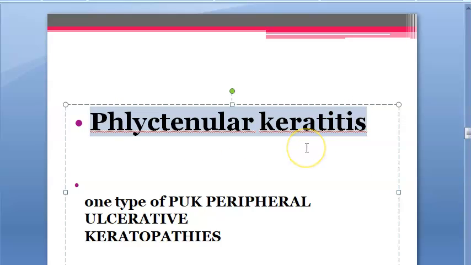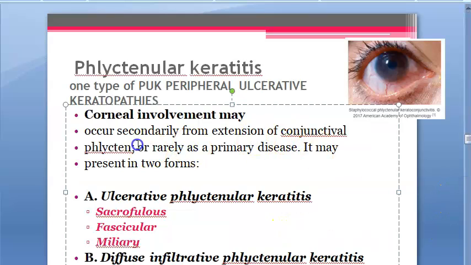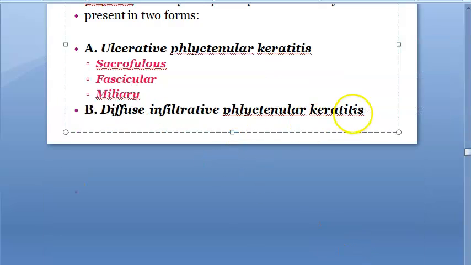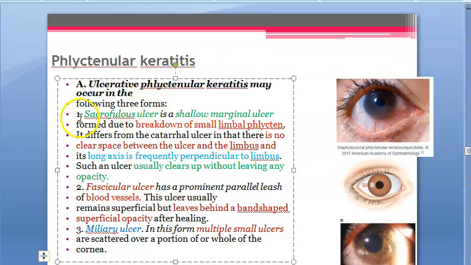Now what will happen? The cornea will slowly start getting involved. Because it is coming from the conjunctiva, definitely it will be a peripheral ulcerative keratopathy. It is one of the PUKs. So here what will happen? There will be ulcerative or diffuse infiltrative. Ulcerative means you will have 3 types of ulcers: scrofulous ulcer, fascicular ulcer, and miliary ulcer. Diffuse infiltrative means actually the central cornea will get involved. Central also will get involved.